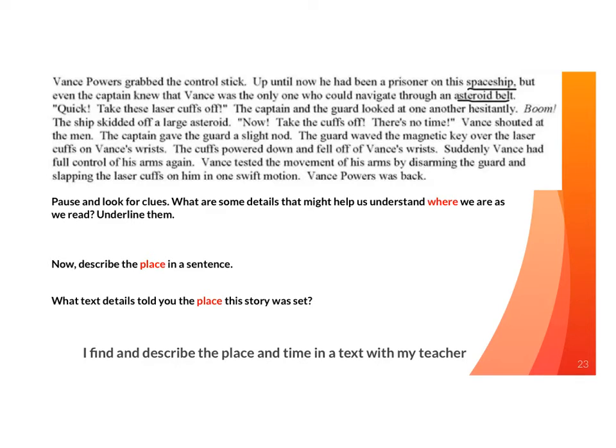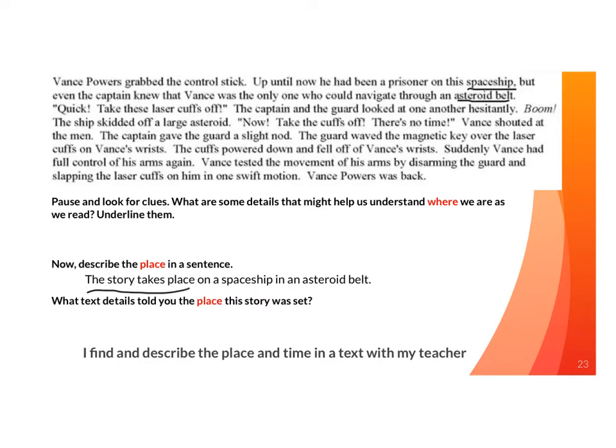So now it says, describe the place in a sentence. So I'm going to use those details that I underlined in my description. "The story takes place" is a great way to start any writing about a setting. It's where it happens. The story takes place on a spaceship in an asteroid belt.